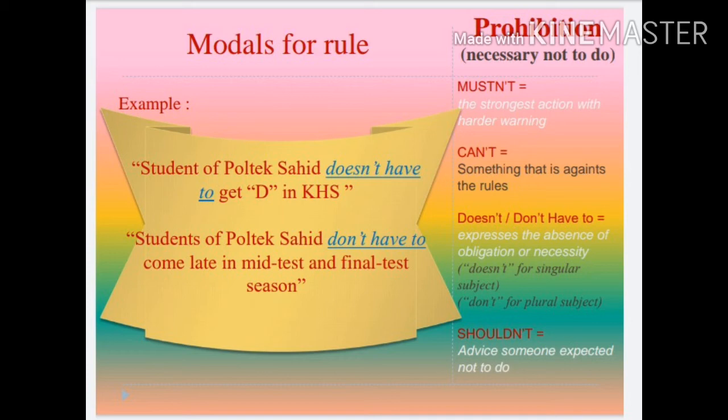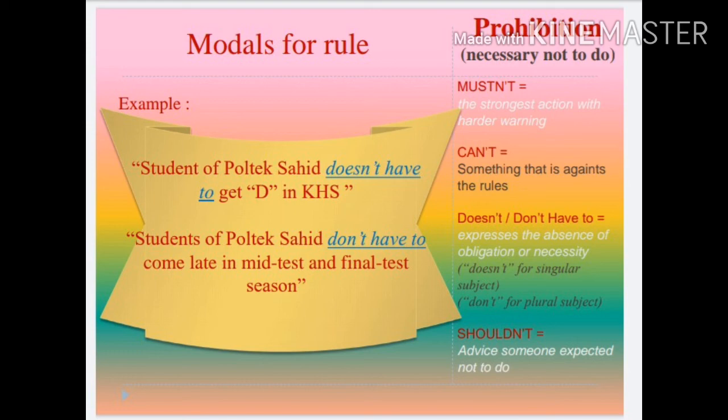The next examples of using doesn't or don't have to. Number 1, students of Poltek Sahit don't have to get D in KHS. KHS is in Indonesia. This is like the final scoring test. Students of Poltek Sahit don't have to come late in mid-test and final test season.